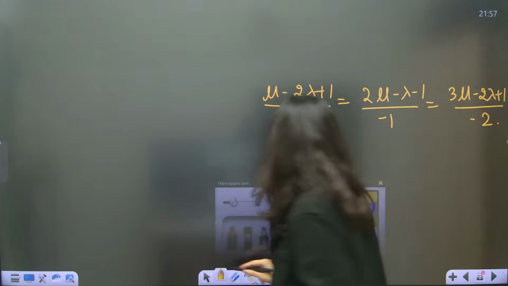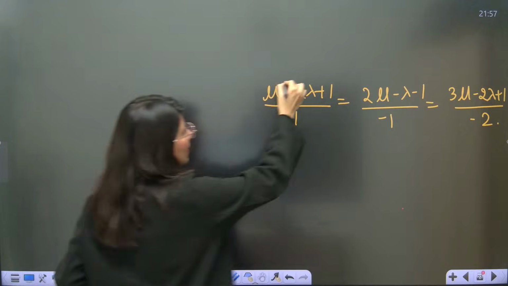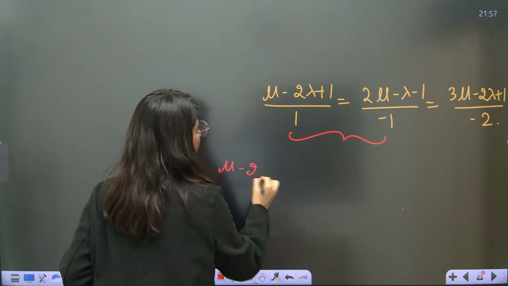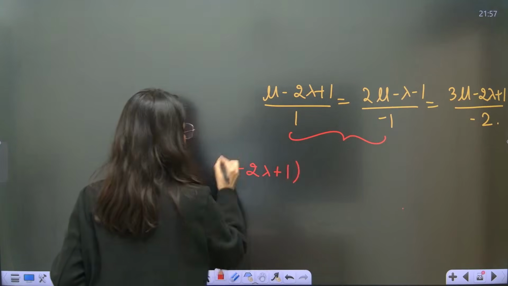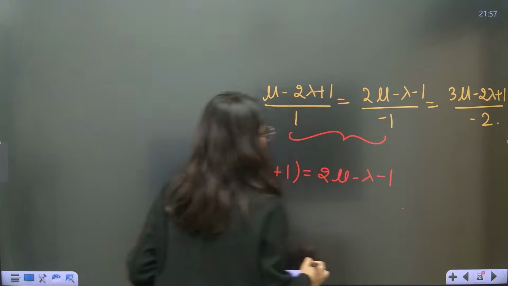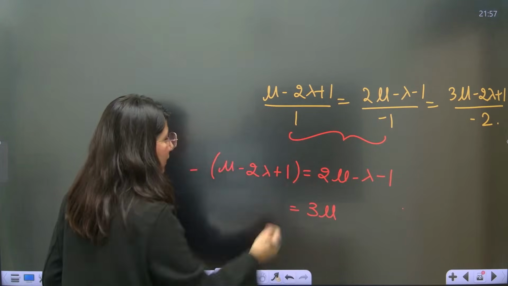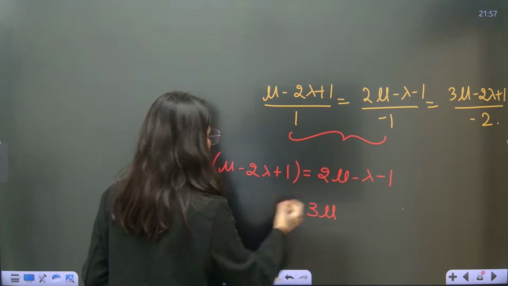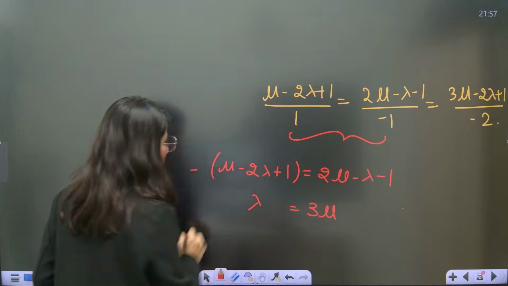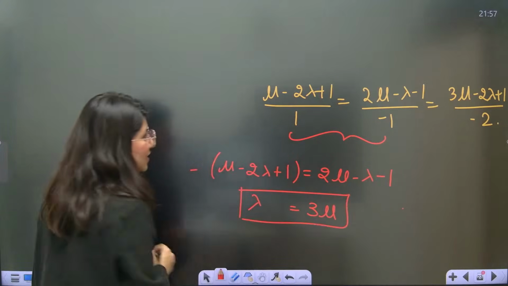Okay, so this is what your equation looks like. Now what you have to do is just take these two. So mu minus 2 lambda plus 1 with a negative sign is equal to 2 mu minus lambda minus 1. Now 3 mu minus 2 lambda plus 2 lambda, so lambda here, minus 1 gone. Okay, minus 1 minus. So lambda is coming out as 3 mu from the first equation.